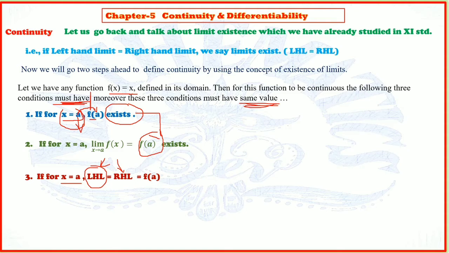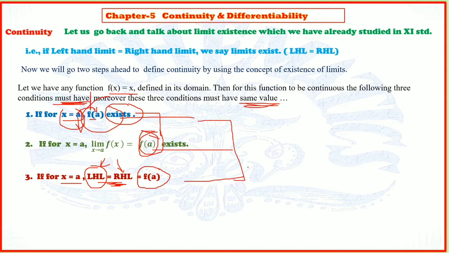So left hand limit must be equal to right hand limit, these two must be identical, and that value also should be f of a. That means here also f of a, here also f of a. First, second and third, everywhere we are getting f of a, the same numerical value.